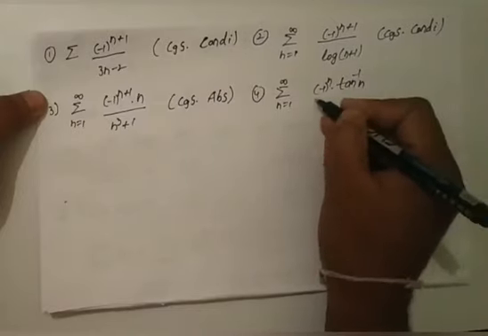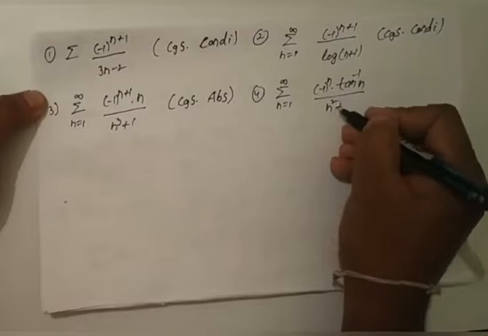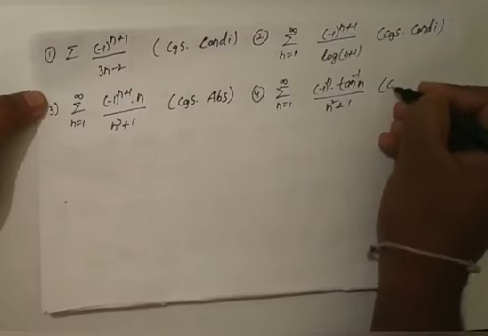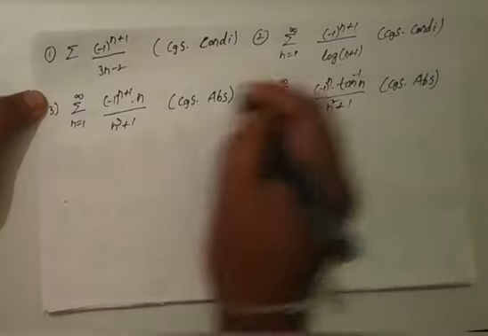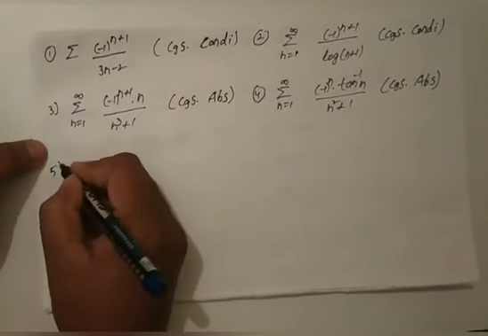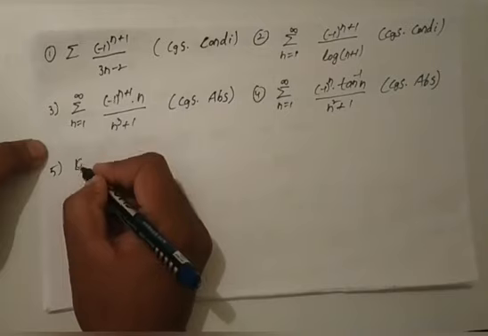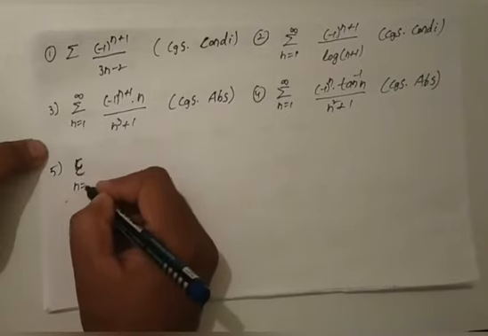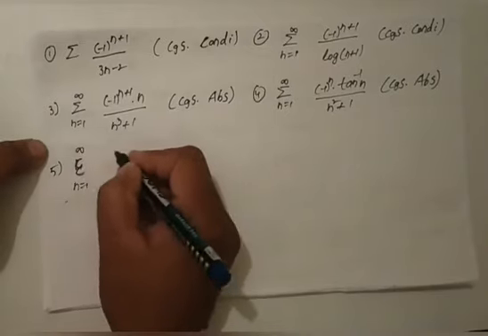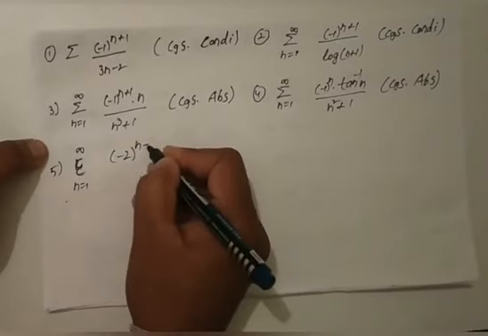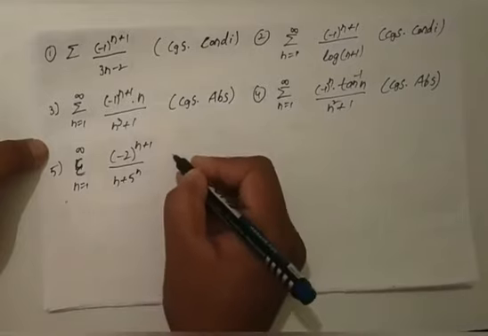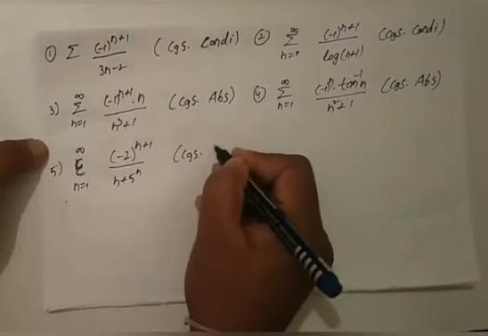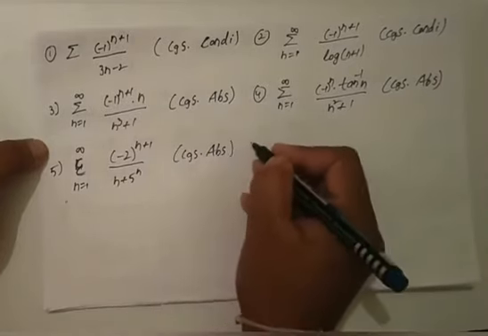Tan inverse n by n square plus 1 converges absolutely. Summation n is equal to 1 to infinity minus 2 whole power n plus 1 by n plus 5 power n converges absolutely.